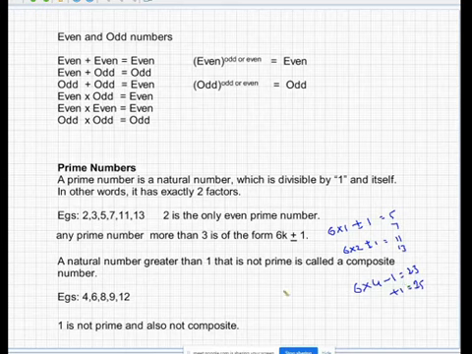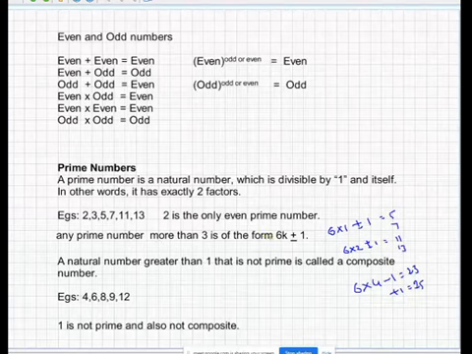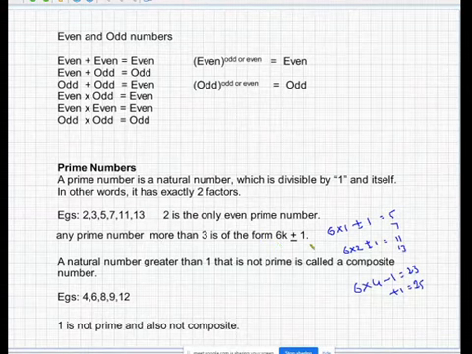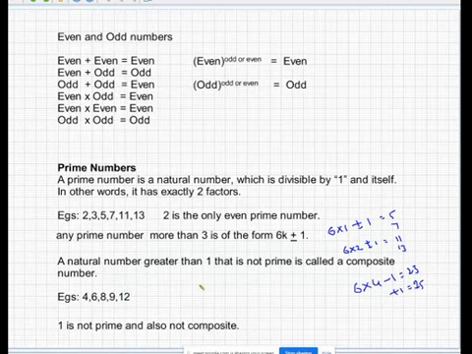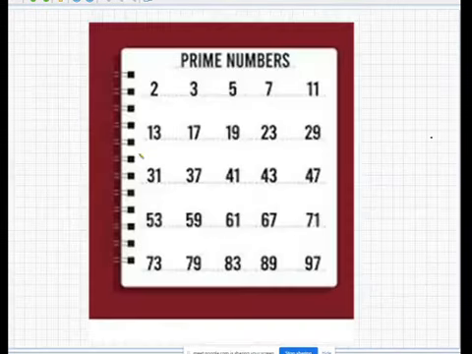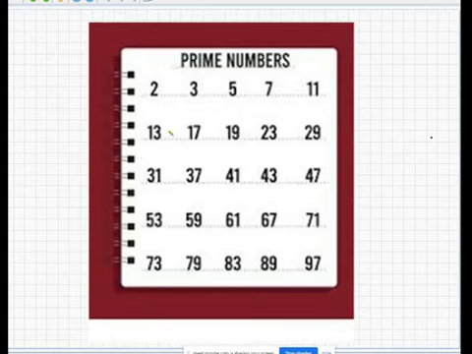So we can say that any prime number can be written in the form of 6k plus or minus 1, but the vice versa is not true. We can't say that any number written in the form of 6k plus or minus 1 is definitely going to be a prime number. And 1 is neither prime nor composite. This is a standard value which you should know: from 1 to 50 there are 15 prime numbers, and from 50 to 100 you have 10 prime numbers.